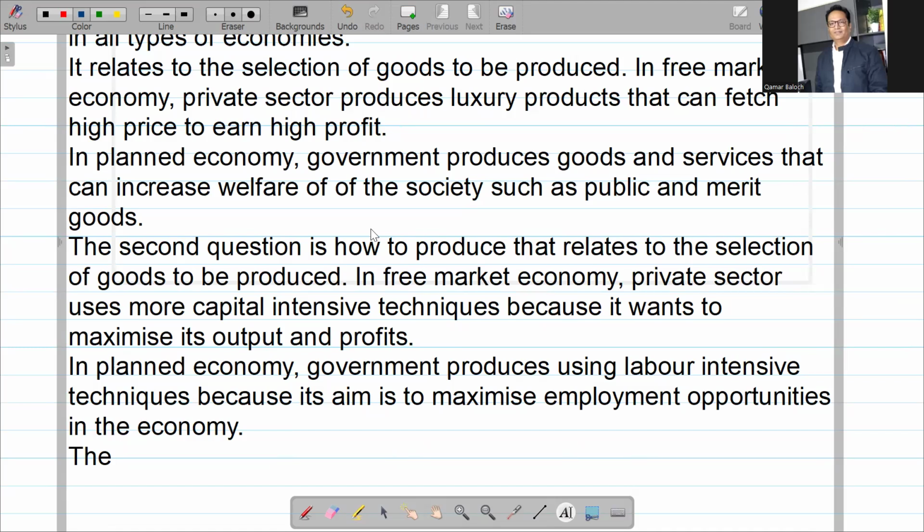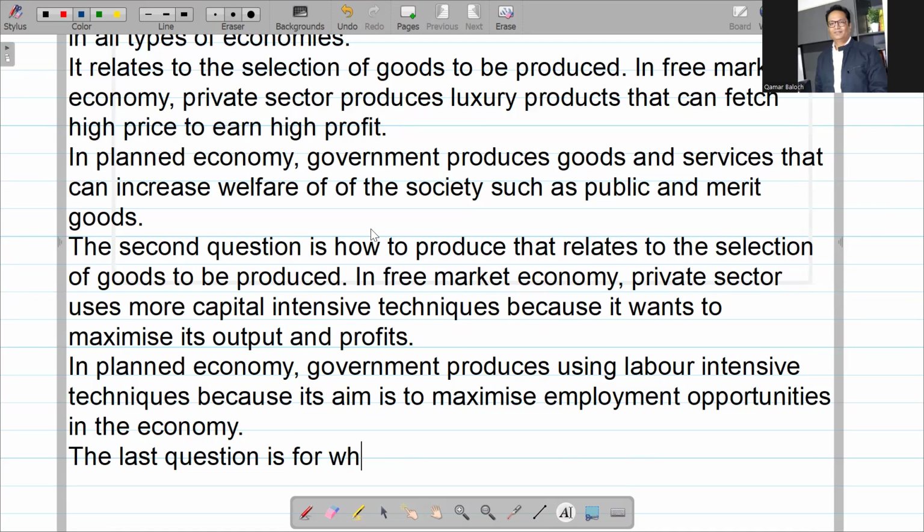So its aim is to maximize profit, and it produces goods for financially sound people who can pay a good price. But in planned economy, government produces goods for everyone because it wants to increase the welfare of the society, right?